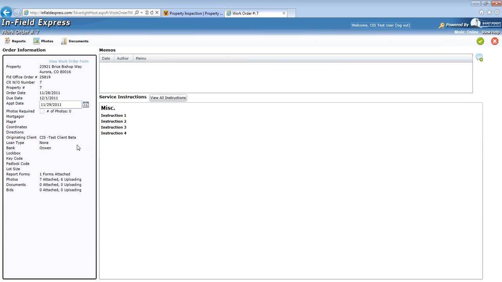Once a vendor has successfully completed the report form and added all their photos to an order, they can save and submit the request to Vectra Field Services. This is done by clicking on the green check mark in the upper right hand corner and selecting the Save and Submit option. If a vendor just wants to save information in an order and is not ready to submit it, they can select just the Save Order option. In this case, we will save and submit the order back to Vectra Field Services.